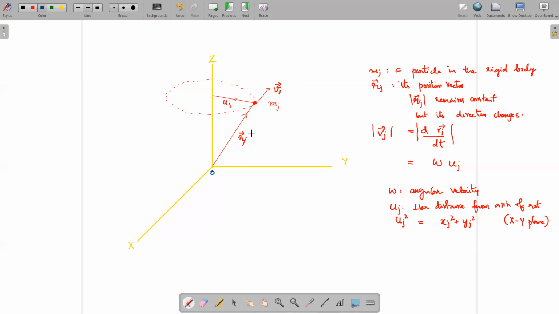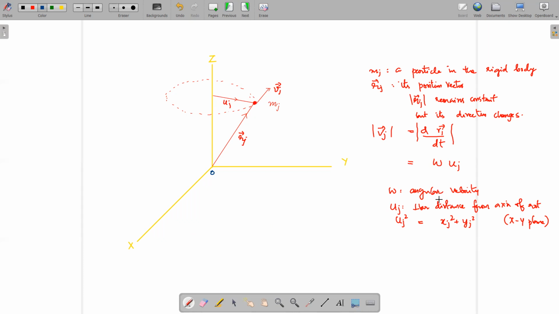Meaning that it will have a velocity associated with it, which we can call vJ. vJ equals drJ by dt, which is equal to omega into uJ. The equation we get is v equals omega r, where uJ is the perpendicular distance from the axis to the point.